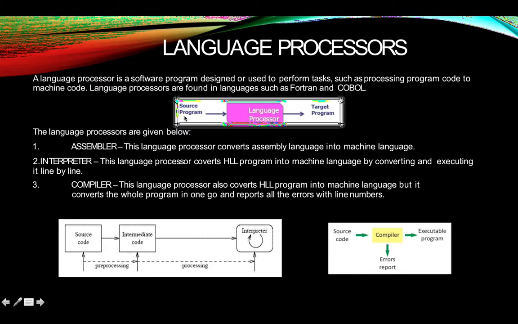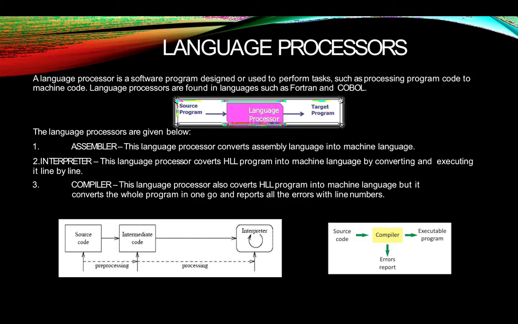Okay. Now see this diagram, very important. Source program means the program which is created by you. And now you are not a user anymore. You are a programmer. So, the source program is a program which is created by you with the help of any programming language. And then language processor converts this source program into target program. And what is the meaning of target program? The program which is written in the machine language.